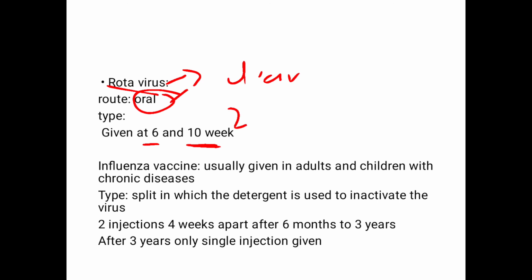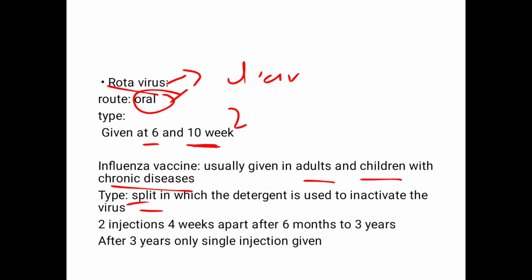The influenza vaccine, as we all know, is given yearly, as we have different strains and it changes every year. It's usually given to adults and children who have some chronic diseases. You can give it to a child who has cystic fibrosis, because influenza will worsen the condition of a child who is already very ill. This is given yearly and needs to be repeated yearly.